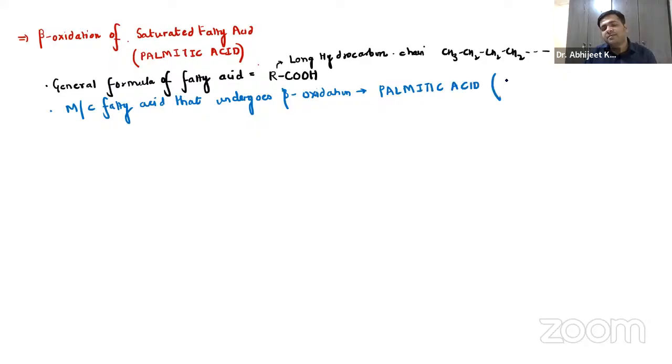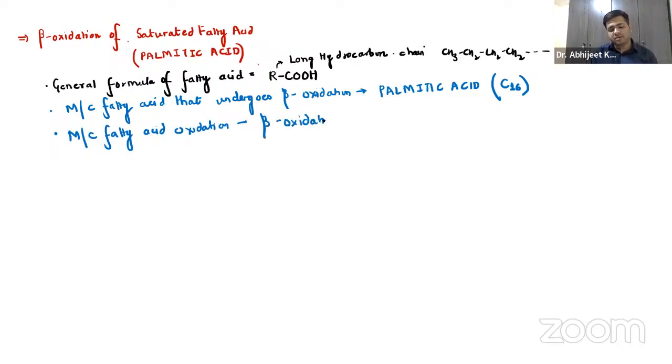And palmitic acid has 16 carbons, guys. And remember one more thing, the most common fatty acid oxidation is beta oxidation.